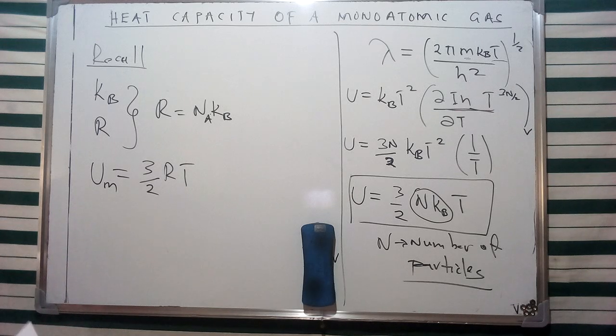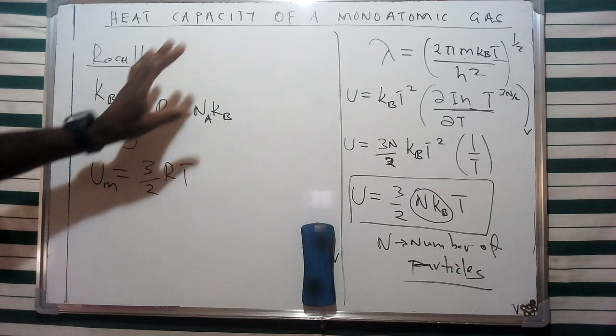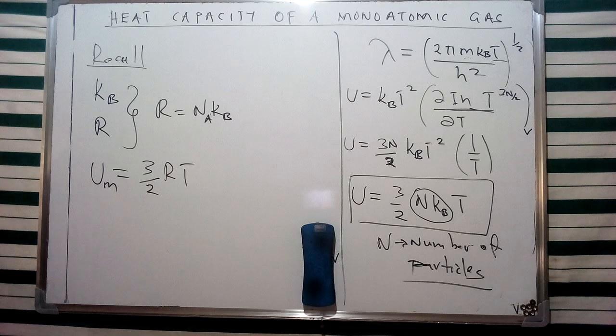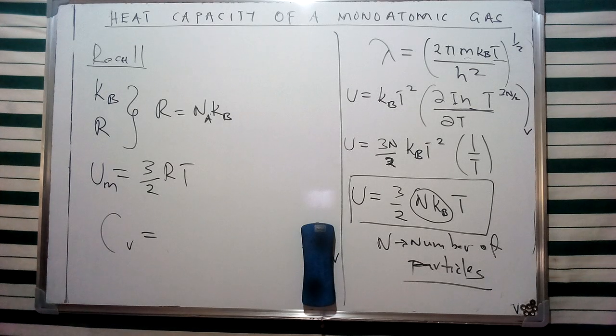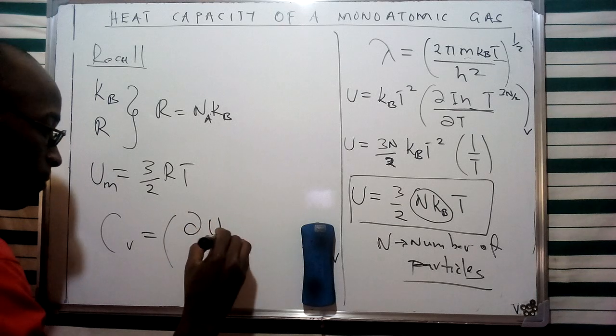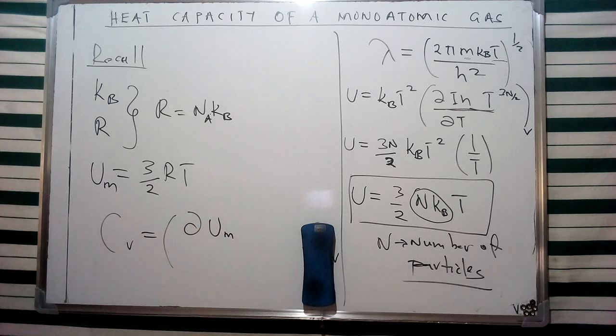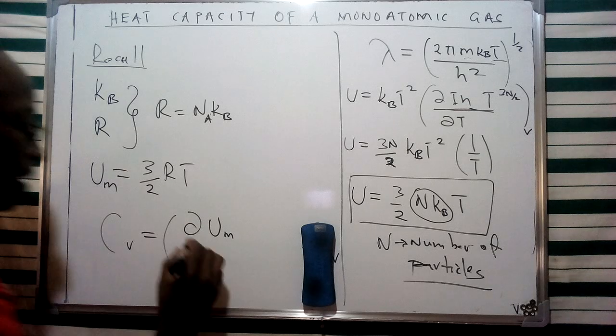So in this case, if we are going to look at this specific aspect of the heat capacity of a monoatomic ideal gas, we're going to represent this heat capacity in terms of CV, which is equivalent to the partial derivative of this internal energy, or the partial derivative of this respective molar translational internal energy, with respect to temperature.